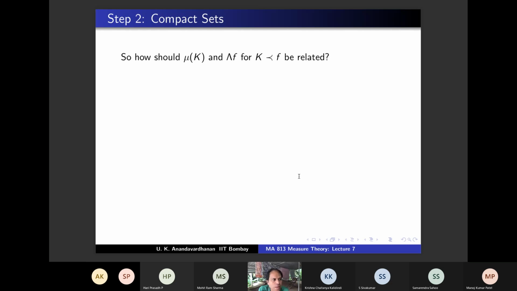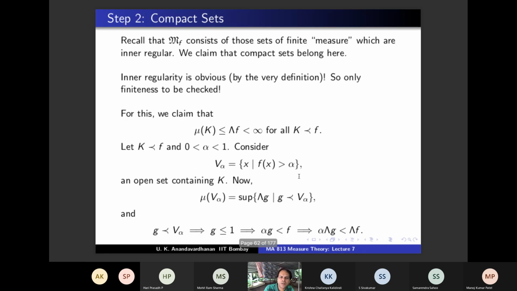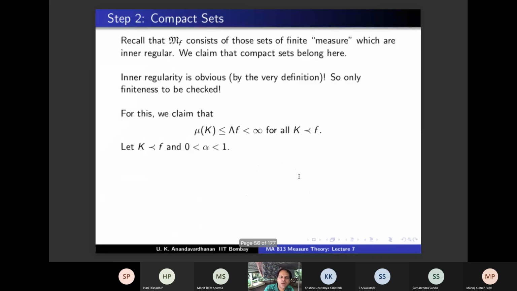It's kind of the opposite of that. So infimum of, yeah, infimum of lambda F, K precedes F. Okay, so that also we are going to show. We claim that mu of K is infimum of lambda F, K precedes F, but we have already shown something. What did we show? We showed that for all K precedes F, mu K is less than or equal to lambda F. So taking infimum makes sense, and you should get it by taking infimum.